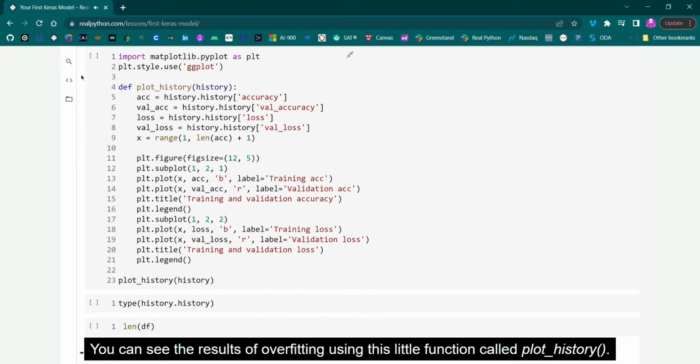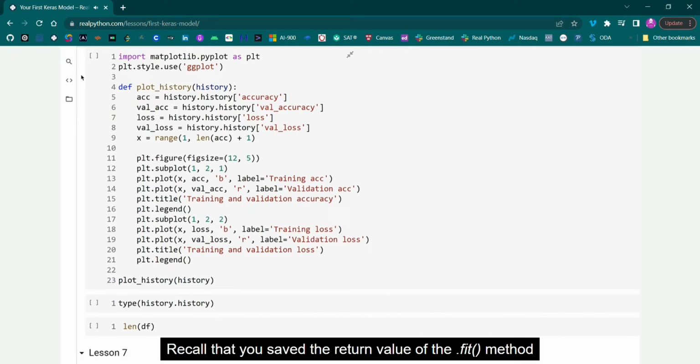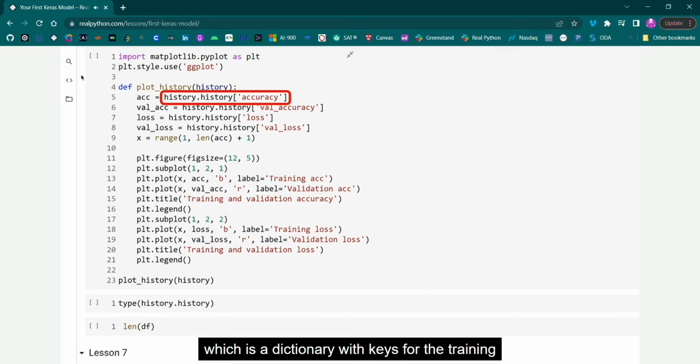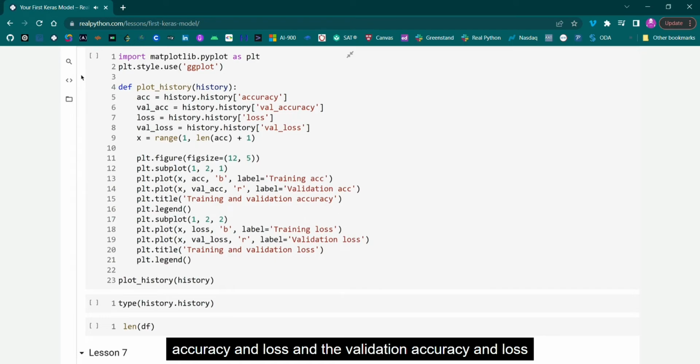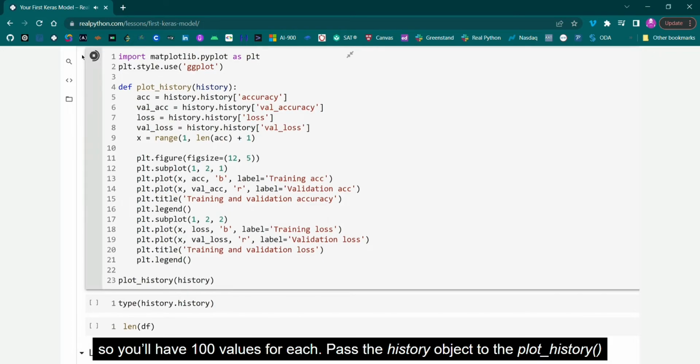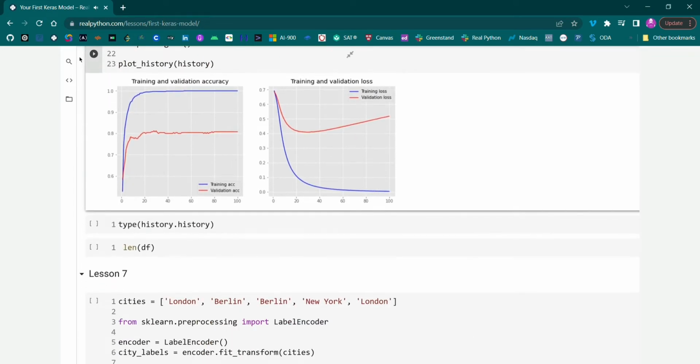You can see the results of overfitting using this little function called plot history. Recall that you saved the return value of the fit method when training the model. The return value has a history property, which is a dictionary with keys for the training accuracy and loss, and the validation accuracy and loss at the end of each epoch. There were 100 epochs, so you'll have 100 values for each. Pass the history object to the plot history function, and you'll get these graphs.